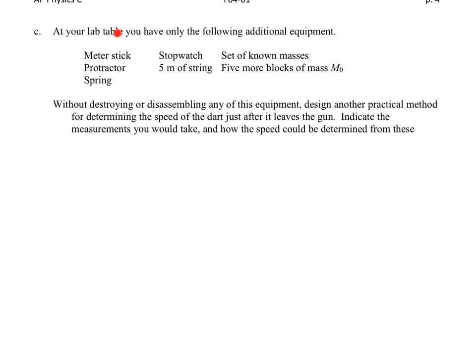Part C. At your lab table you have the following additional equipment: a meter stick, a protractor, a spring, a stopwatch, 5 meters of string, a set of known masses, and 5 more blocks of mass M0. Without destroying or disassembling any of this equipment, design another practical method for determining the speed of the dart just after it leaves the gun. Indicate the measurements you would take and how the speed could be determined from these.